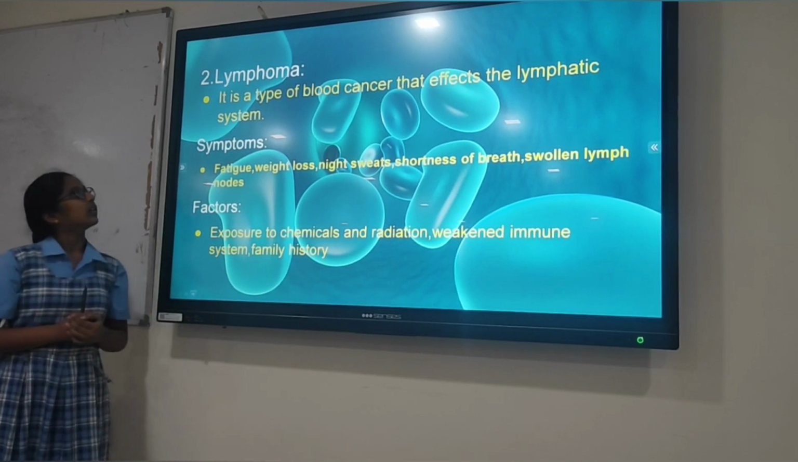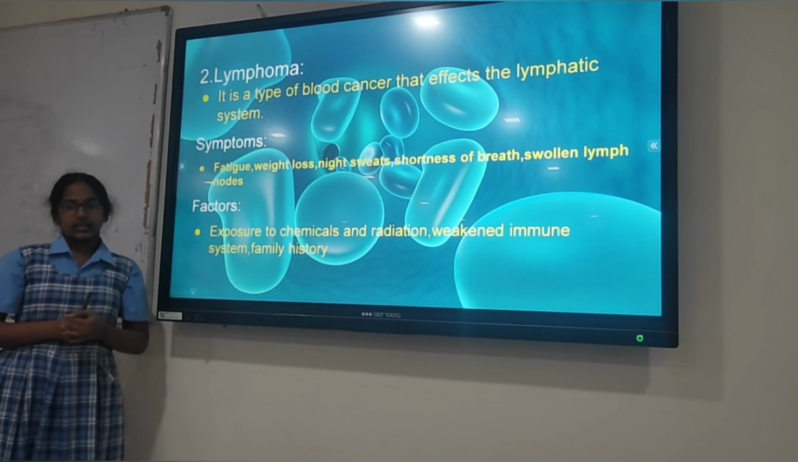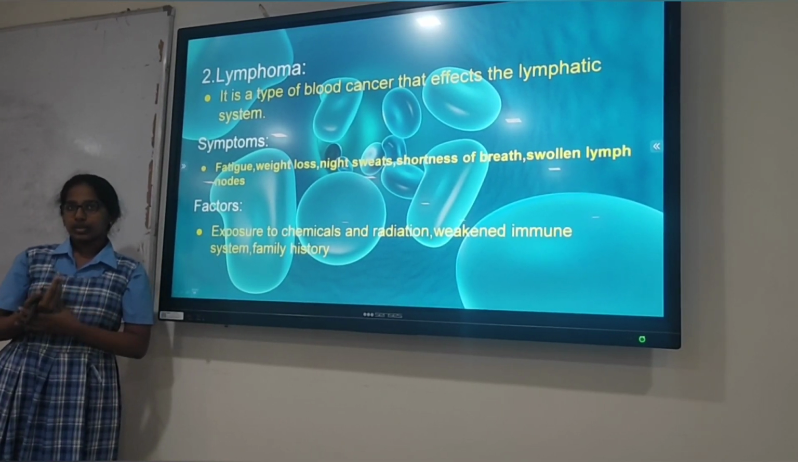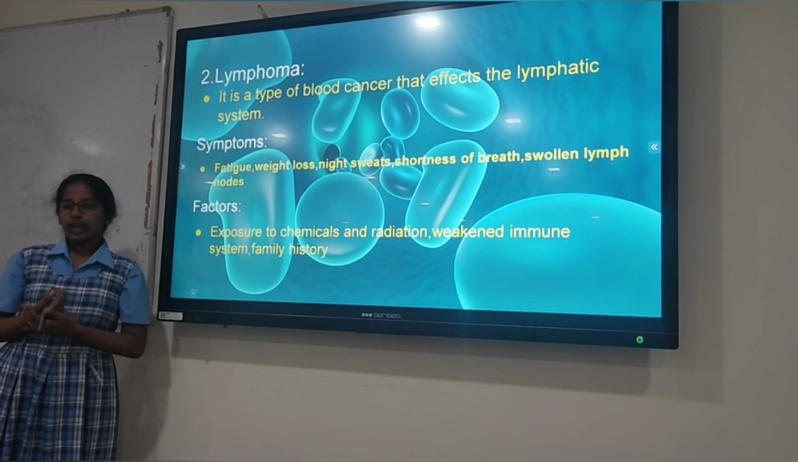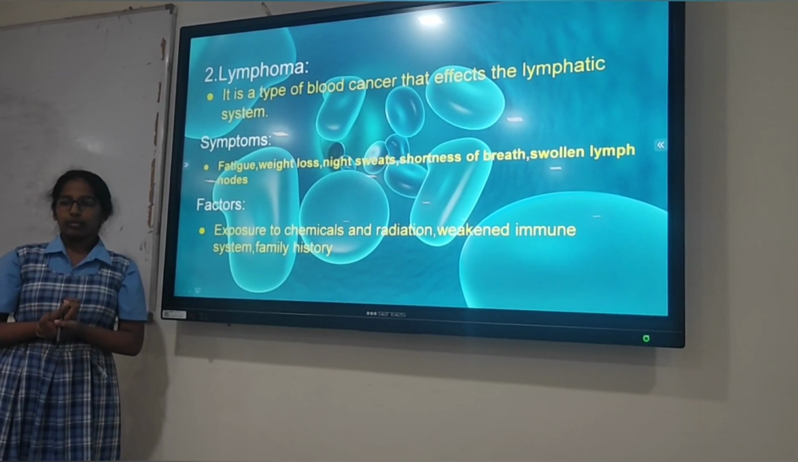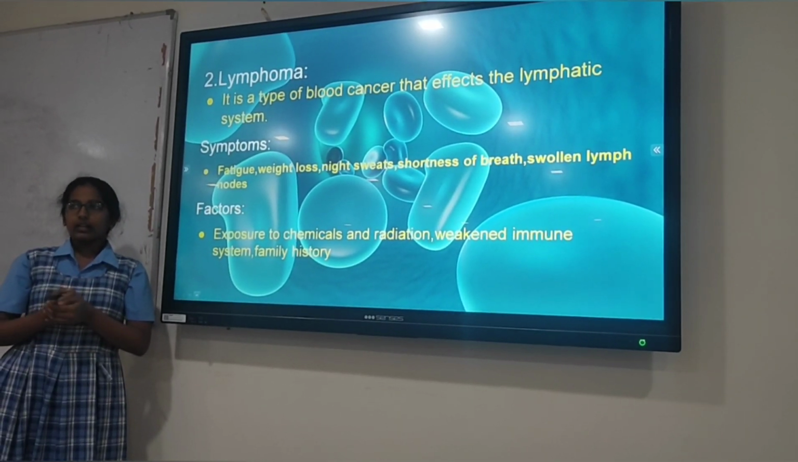Now let us take a look at another type of blood cancer, that is lymphoma. It is a type of blood cancer that affects our lymphatic system. The lymphatic system is a process to fight against diseases. The lymphatic system includes lymph nodes, thymus gland, bone marrow, and spleen. The thymus gland is present in the middle of the chest.